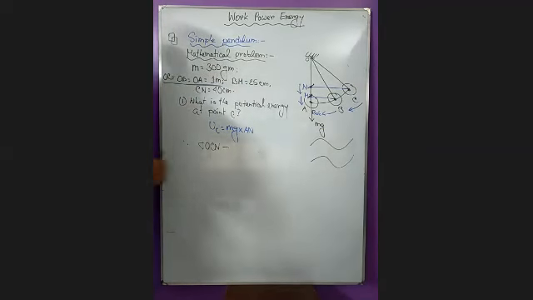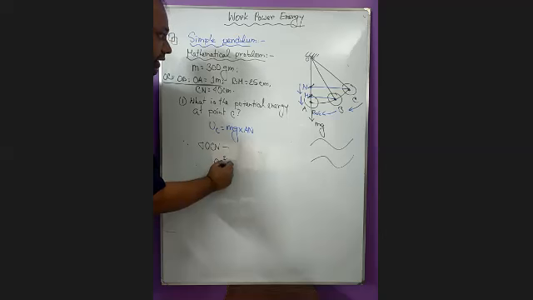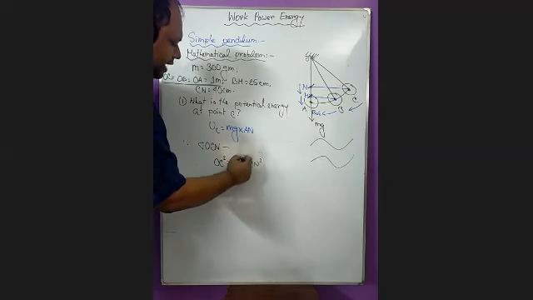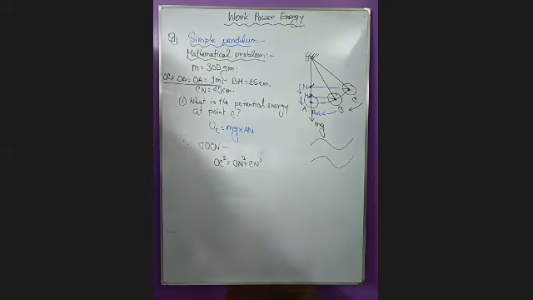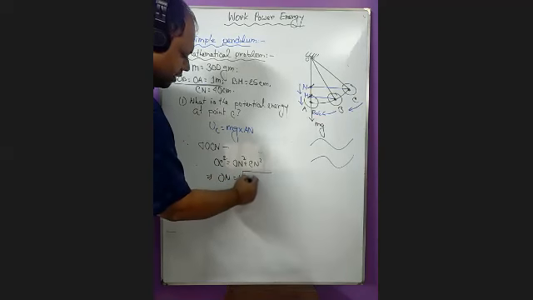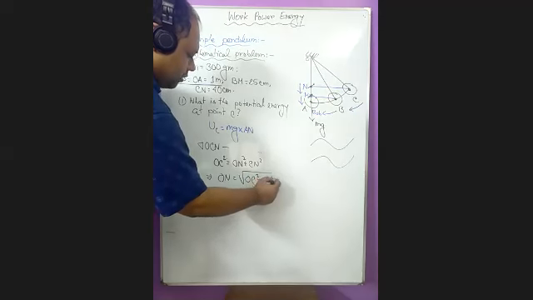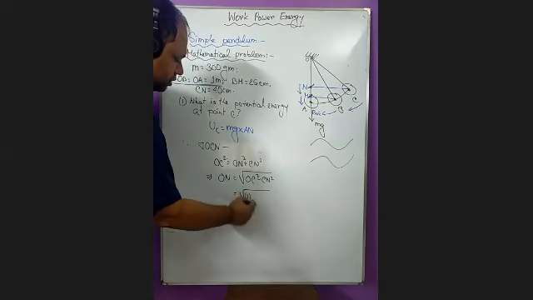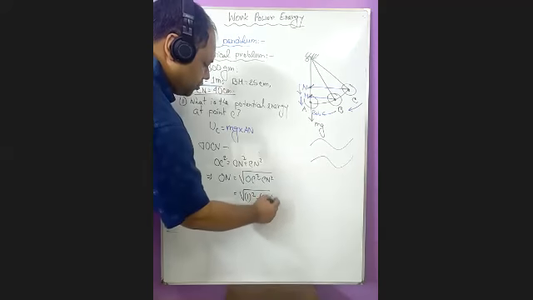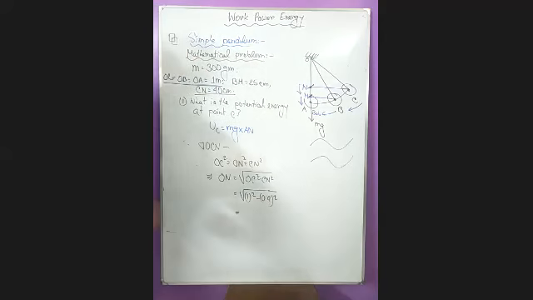So if I say OCN, you can say like this: OC square is equal to ON square plus CN square, according to Pythagoras theorem. So ON square is OC square minus CN square. It's 1 square, and you are given CN as 40 centimeters, so it's 0.4 square.